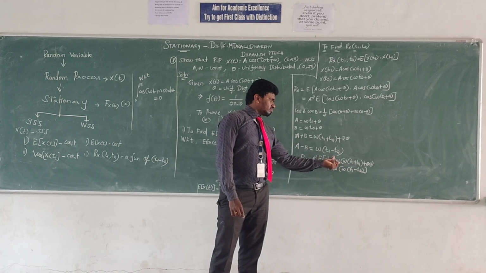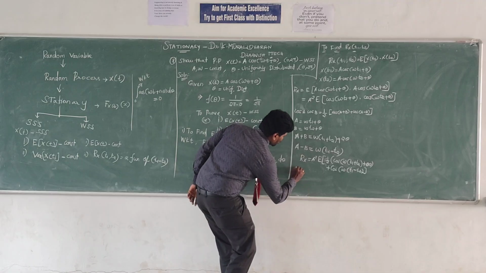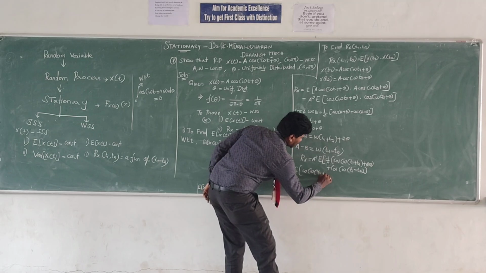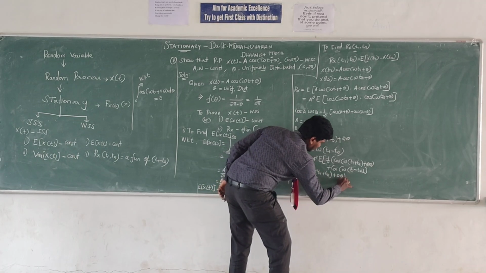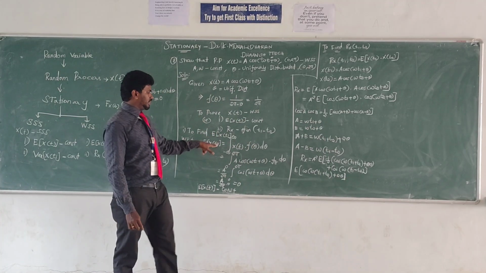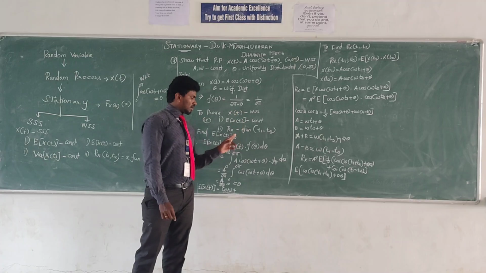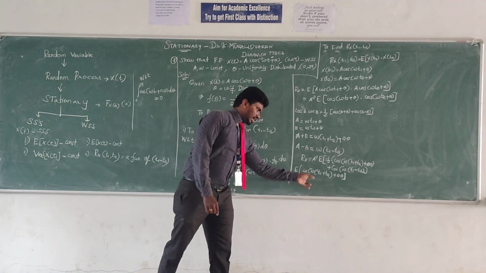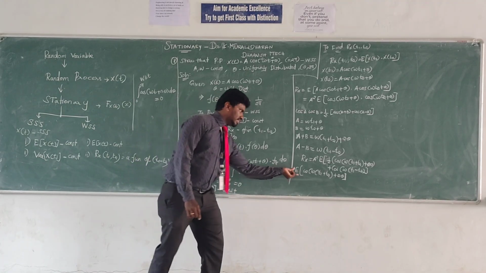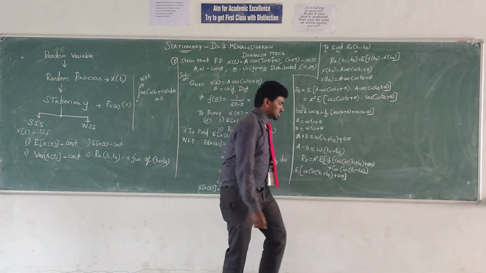Here we solve only the first term, because the second value is a constant. So now we find the expected value of cos omega t1 plus t2 plus 2 theta. Applying the expected mean formula, the mean of x of t equals the integral from minus infinity to plus infinity of x of t into f of theta d theta. Applying this formula in this step, we got the same kind of result, 0. Here E of x of t is 0, and E of cos omega t1 plus t2 plus 2 theta is a 0 value.